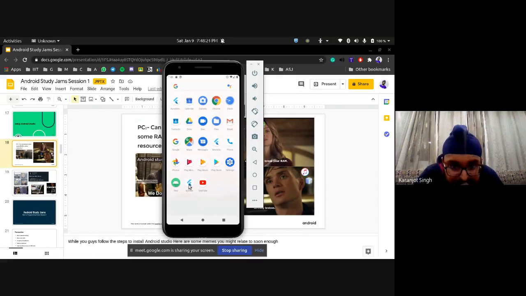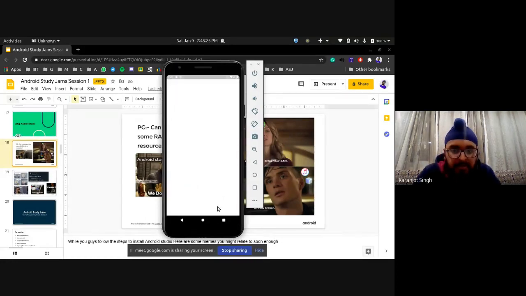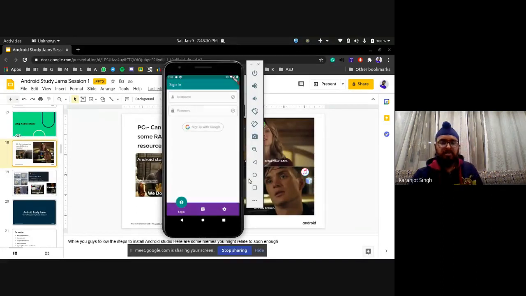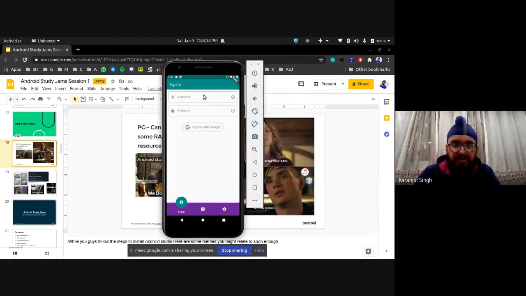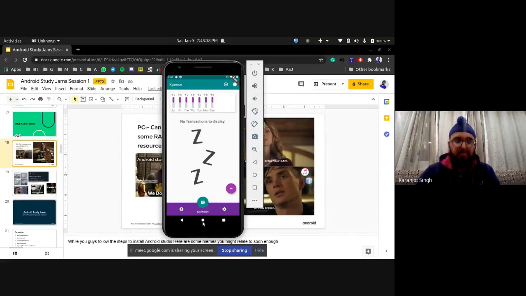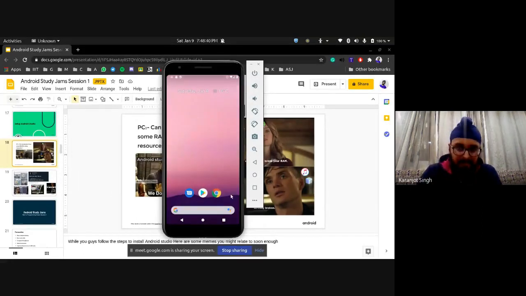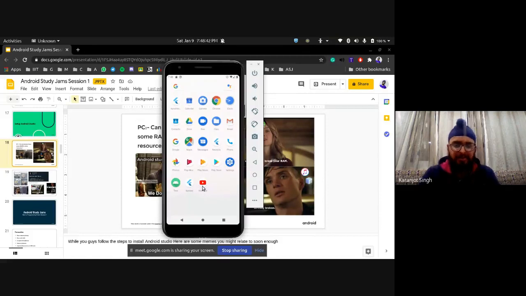As you can see, these are a few Flutter apps that I made. This is one of the apps that I made with Flutter. It should launch. Yeah, this is a transaction app where you can record your transactions and all. So you should try to spend your free time here. I honestly like it. This is the way you'll find out what you want to do. You just have to try stuff.